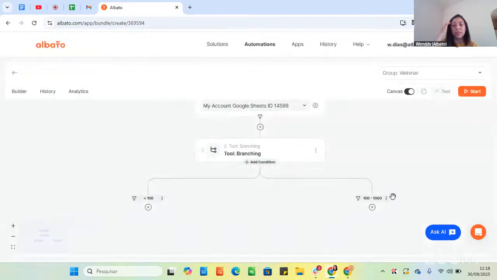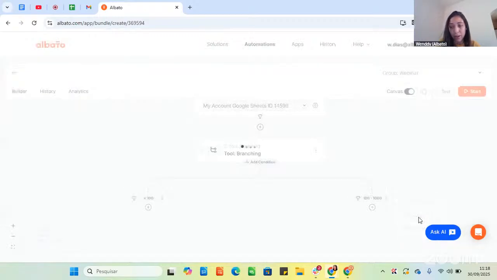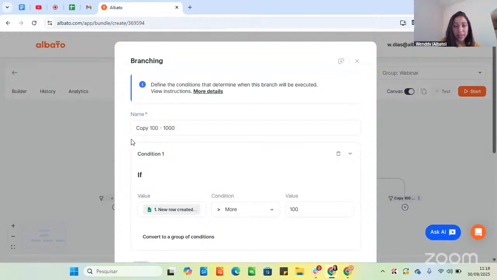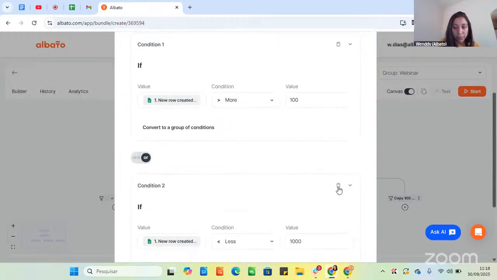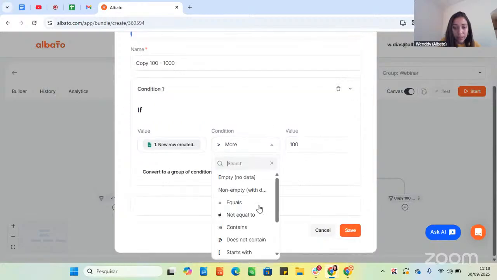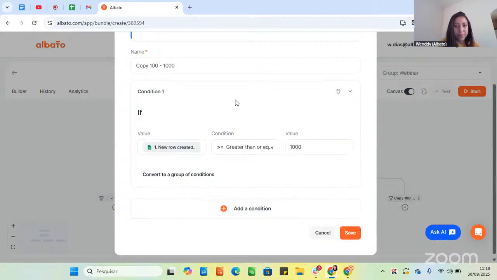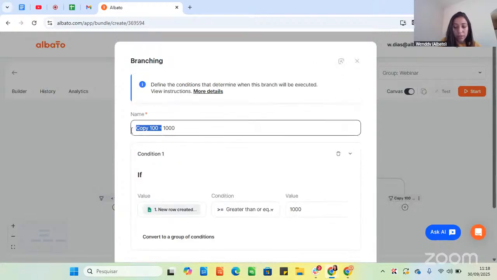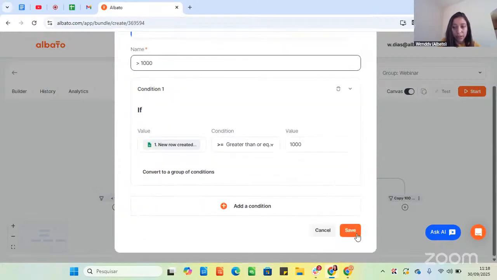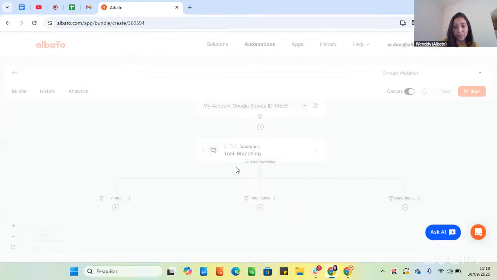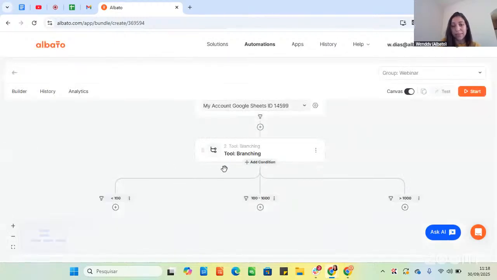And for the next condition, like more than 1,000, I will show you an easier way to do it. We can just click here on those three dots in the branching we already created, and we can click copy. So it will be easier. We'll have another branch here, and then we can just edit it. So here I will change the condition. I will remove the second one. And I will use greater than or equal to 1000. So I will also change the name here. Okay, and save. Okay, that's it. We have created branching.